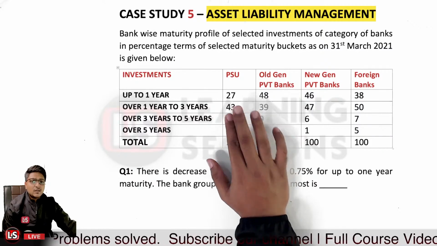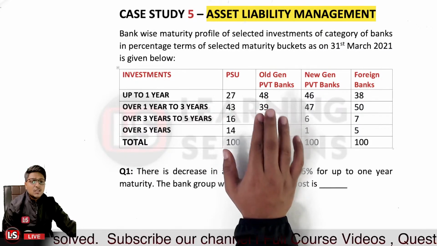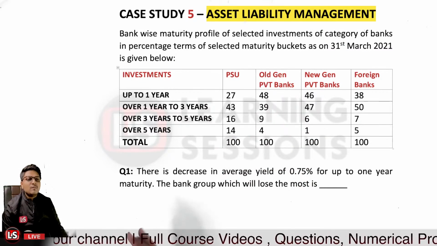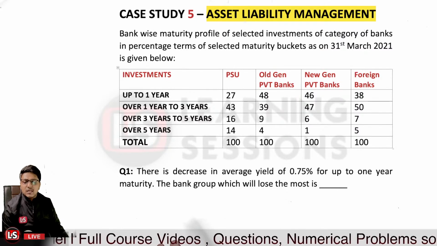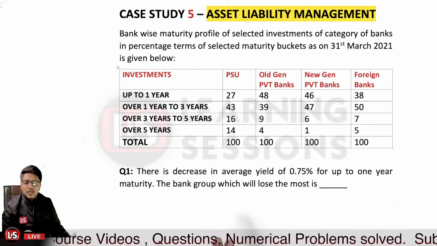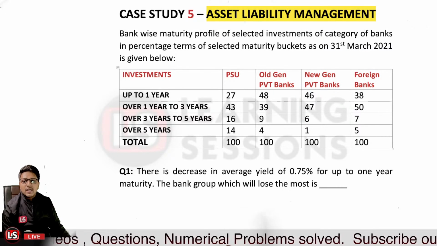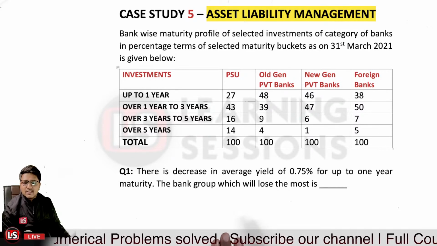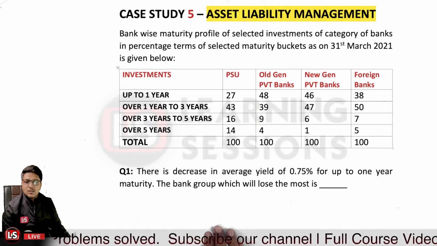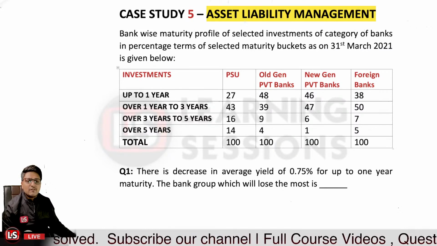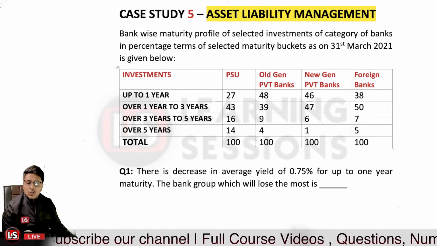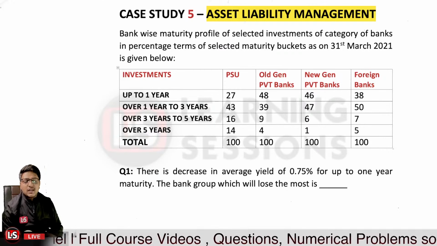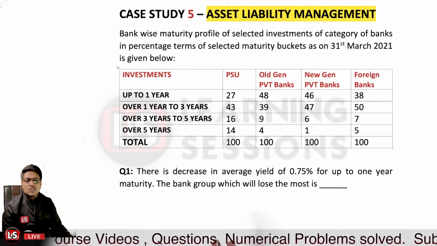Okay, so we will be looking at which bank is having the highest investments. The old generation private banks are having the highest investments. So if there is a decrease in yield, which bank will be affected the most? Definitely the old generation private banks will be affected the most. So the answer over here is old generation private banks. The correct answer has been posted first by Paranshu Mayank, that is old generation private banks will lose the most. They will lose the most because they were having the highest investments over that time horizon. So if the yield is decreased by 0.75%, they will be losing the most of it.